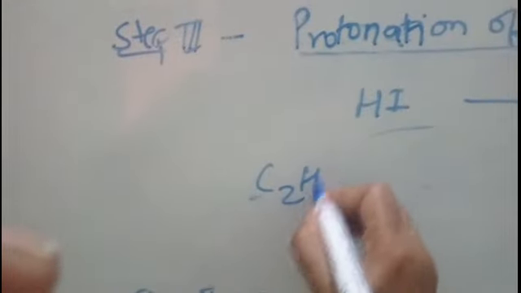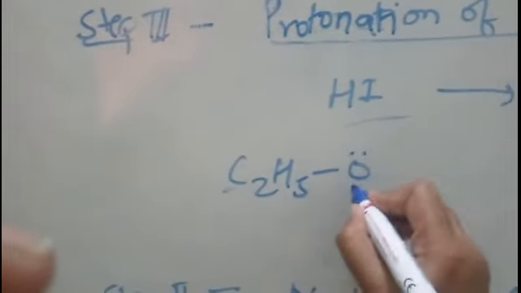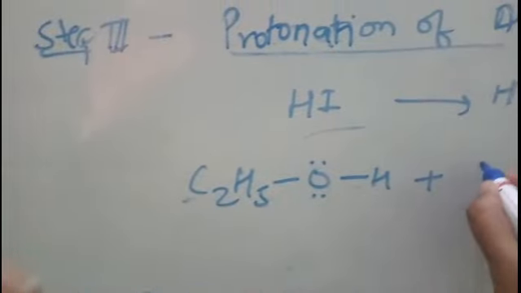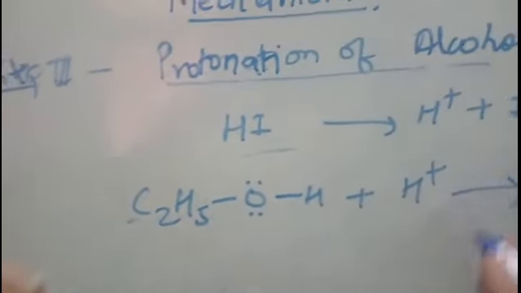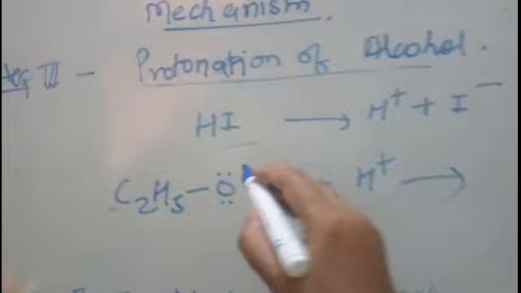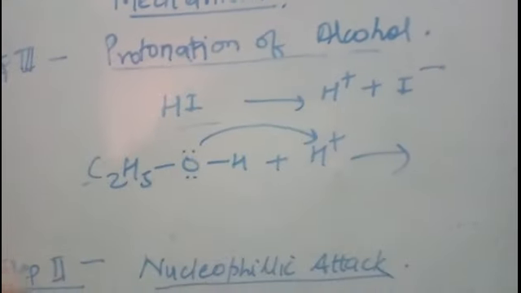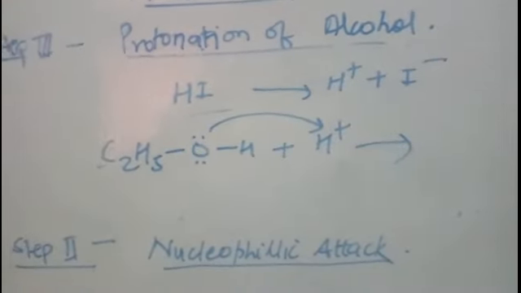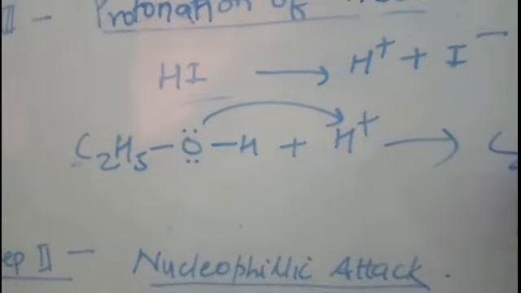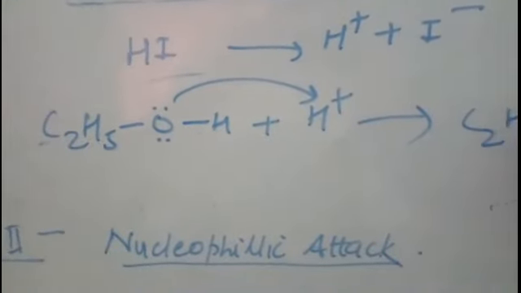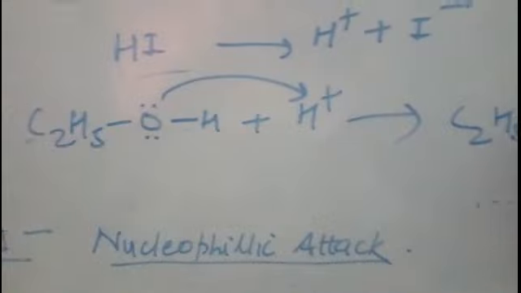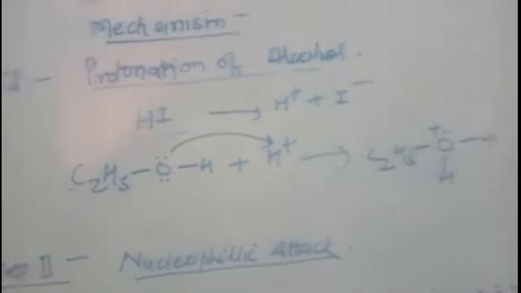From HI, a proton will be donated, and the alcohol formed in the first step has a nucleophilic center due to the lone pair on oxygen. So the lone pair of electrons on the oxygen will be donated to the proton, and we will get protonated alcohol in step 3.